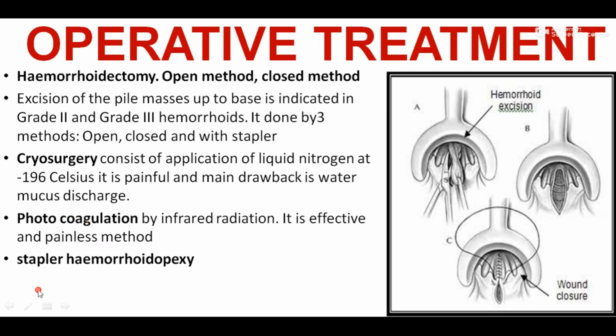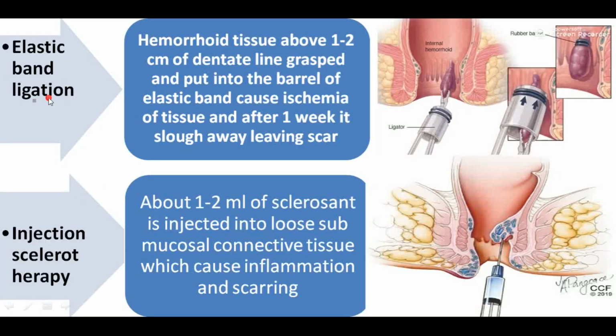The next method is stapler hemorrhoidopexy. Elastic band ligation is another method in which hemorrhoidal tissue 1 to 2 cm above the dentate line is grasped and put into the barrel of the elastic band applicator, causing ischemia of tissue, and after 1 week it automatically sloughs away and leaves scars. Injection sclerotherapy. Sclerotherapy is a form of treatment where a doctor injects medicine into a blood or lymph vessel that causes it to shrink. So about 1 to 2 ml of sclerosant is injected into loose submucosal connective tissue, which causes inflammation and scarring.